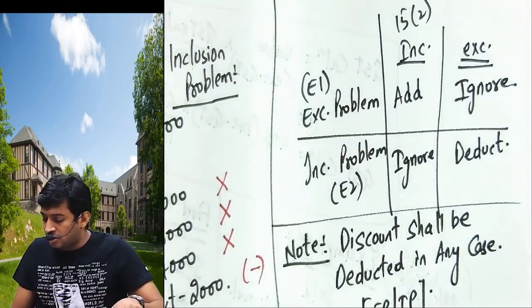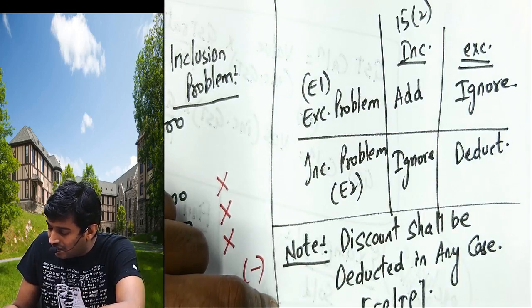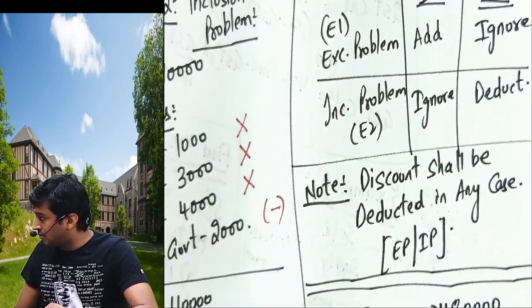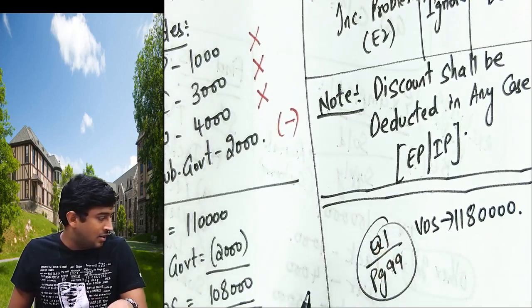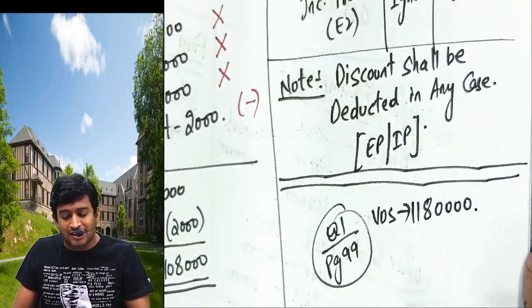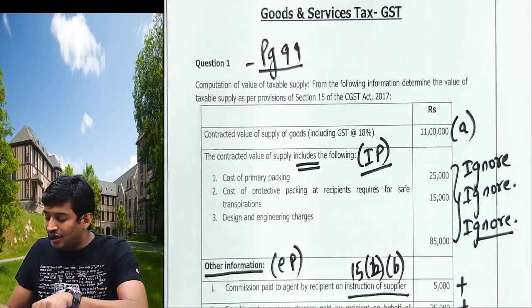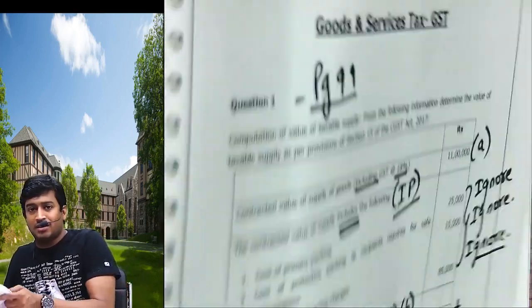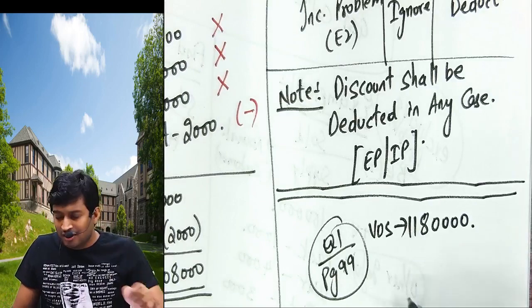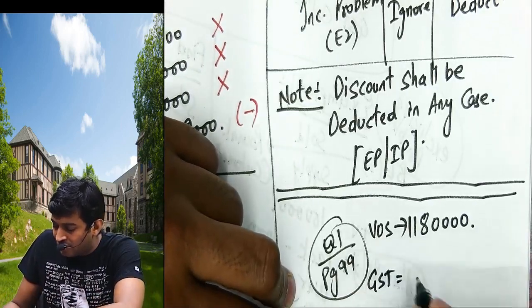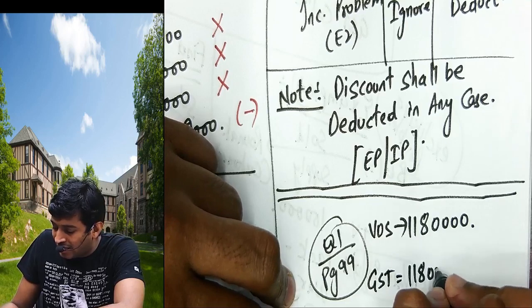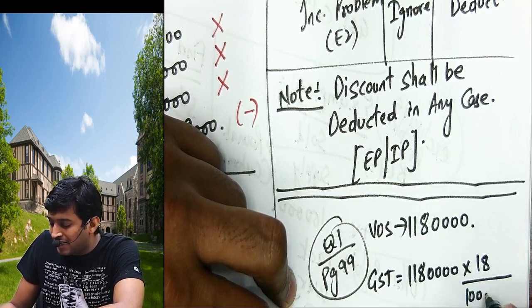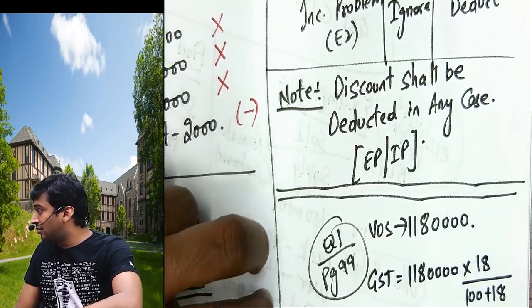Clear? सुनो कितना है? 11 lakh 80,000. This is called value of supply. Correct? Do not do anything because answers are given. Just discuss with me. अब यहाँ देखो. This is including GST at the rate of 18%. बोलते इसमें GST already है, तो GST कैसा निकालते हैं आप? If it's already included, 11 lakh 80 into GST rate 18 by 100 plus 18. अभी तो बताया था मैं.